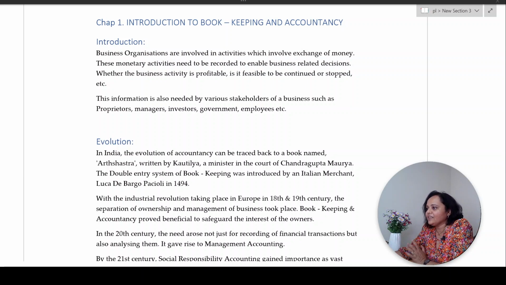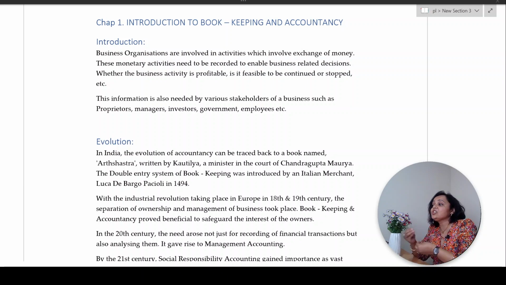Now, see, any organization, take for example a shop. If you are owning a shop, or you are a professional and you are giving a service to your clients, like a chartered accountant or an architect, right? You give service to your clients.